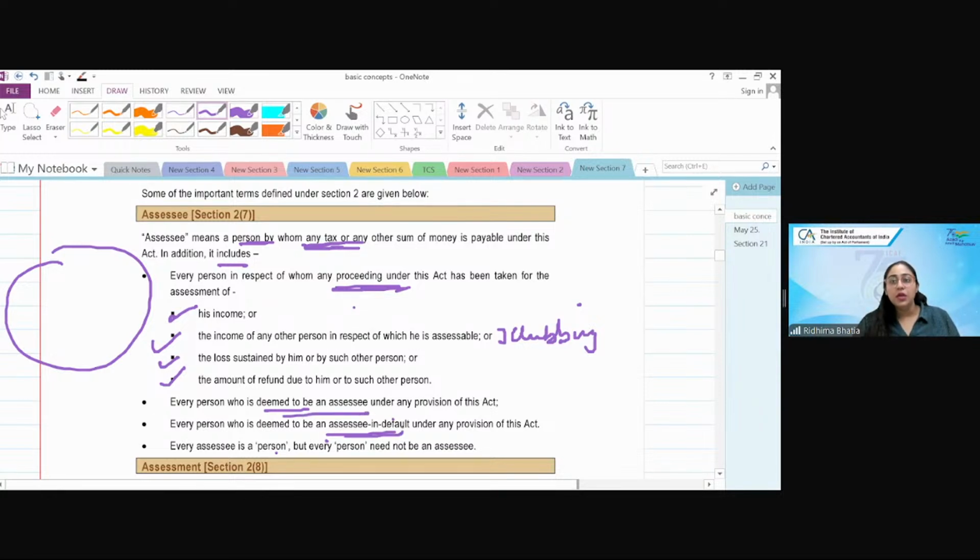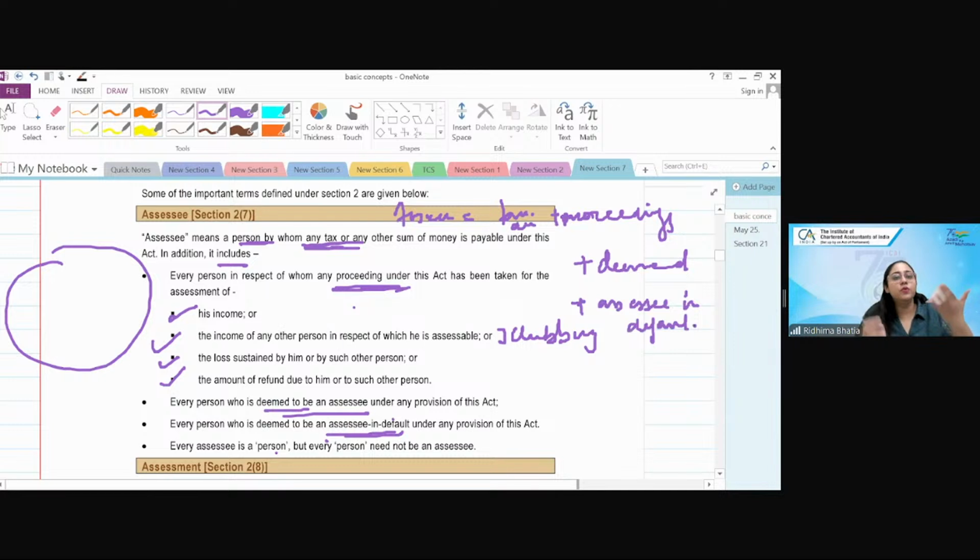Now, when you're making notes, how will you make notes? Generally, इसके you might not, but you will write assessee is equal to either tax due or proceedings there. This is how you have to remember also. This is how you'll be able to write the law. Okay, proceedings due or deemed assessee or assessee in default. All this in total is my meaning of assessee. This is how you will remember. Now, when you remember these main terms, you will be able to write it properly in exam.